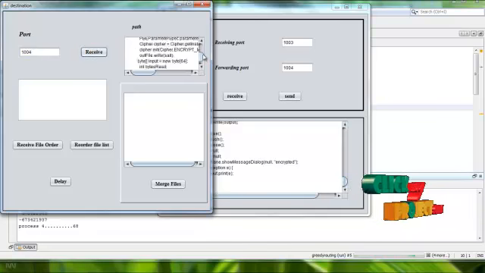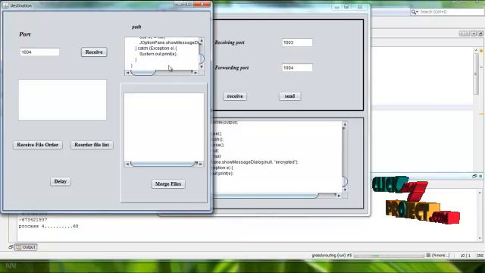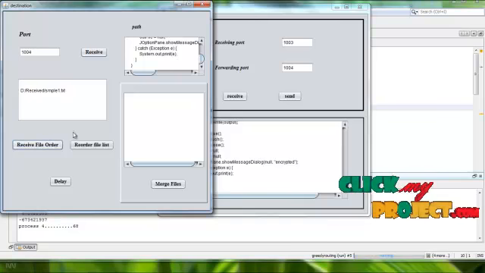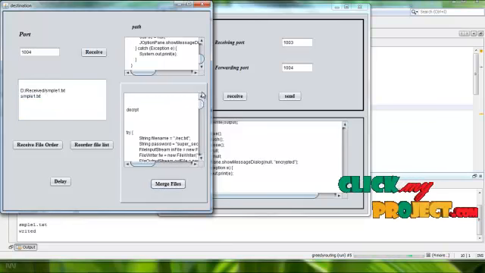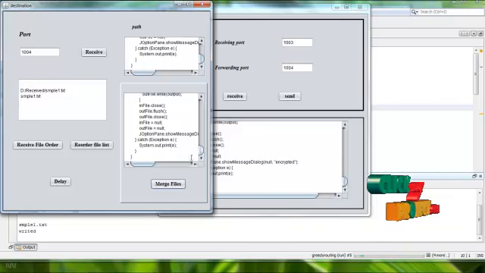I have received the files from source to destination. These are the received files. I have reordered them; these are the split file names. I am merging the files. This is the total file I have sent between the nodes.